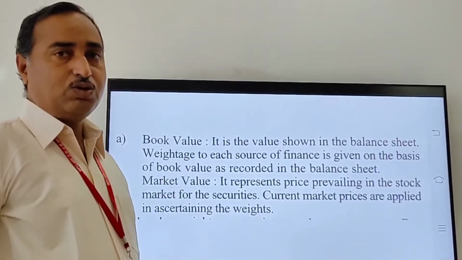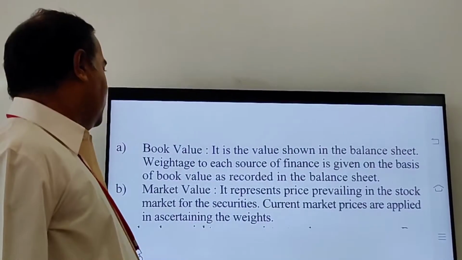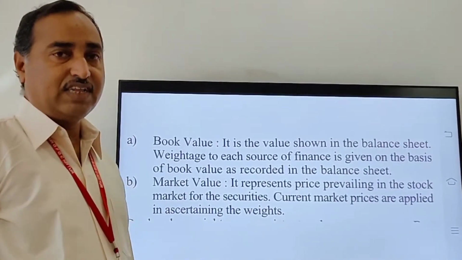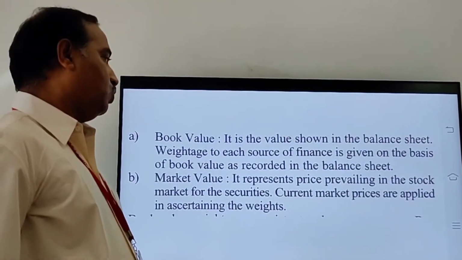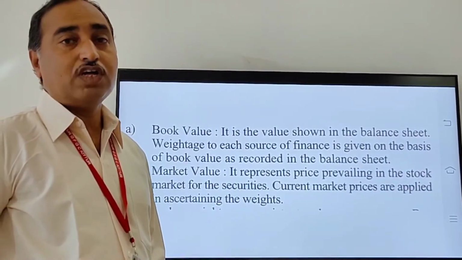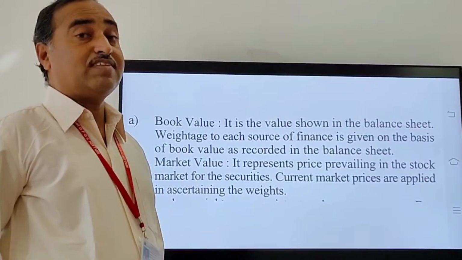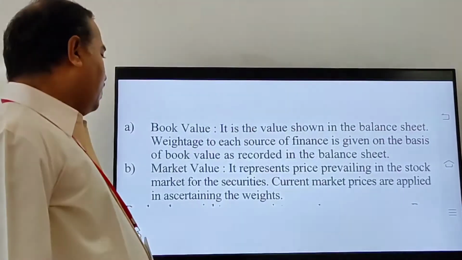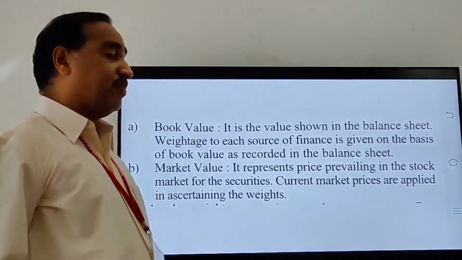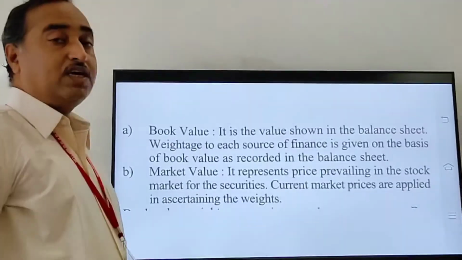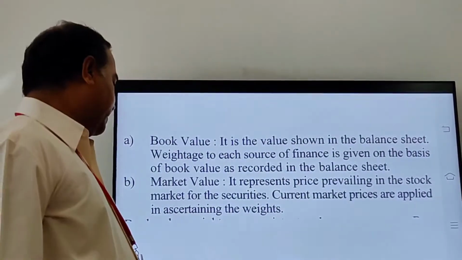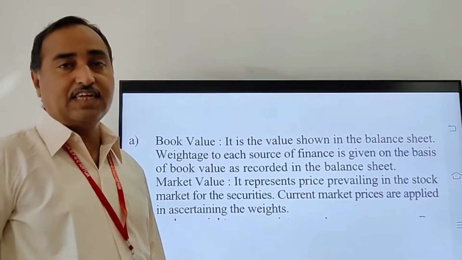It is the value shown in the balance sheet. Weightage to each source of finance is given on the basis of the book value as recorded in the balance sheet. Another one is the market value. Market value represents the price prevailing in the stock market for the securities. Current market prices are applied in ascertaining the weights.